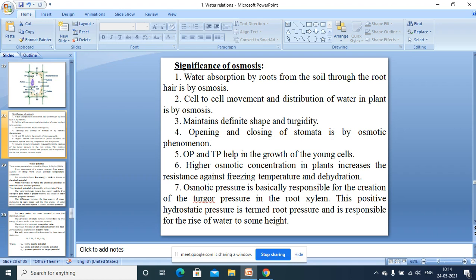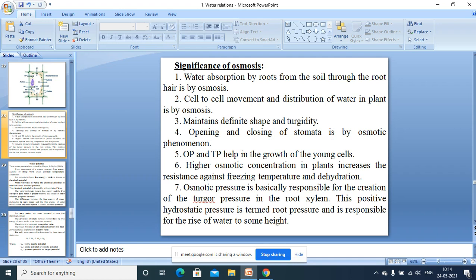Osmotic pressure and turgor pressure help in the growth of young cells. How? Meristematic tissues always try to maintain turgidity. And under turgid condition, what happens? The cells are in a stretched state because there is pressure in the outward direction. The cells are always in a stretching stage, and because of maintaining the stretched condition, the cells are able to grow. During growth, the cell divides into two daughter cells. After division, those daughter cells have to elongate, and that elongation or stretching of the cell is possible if the cells are in a turgid condition.